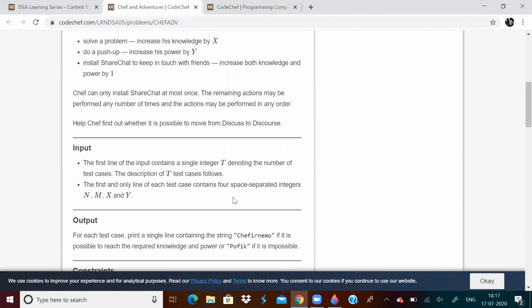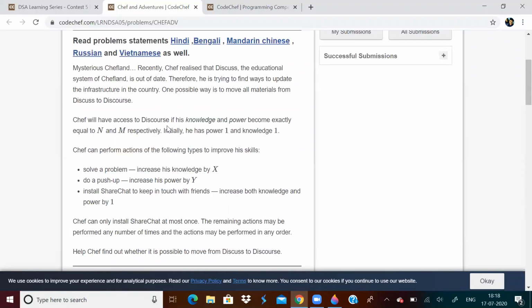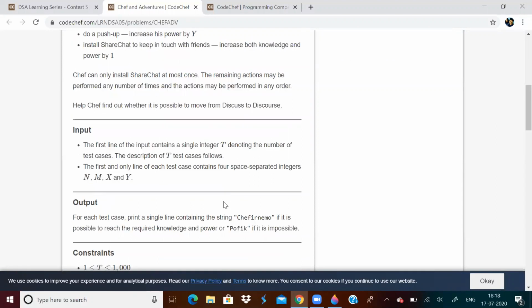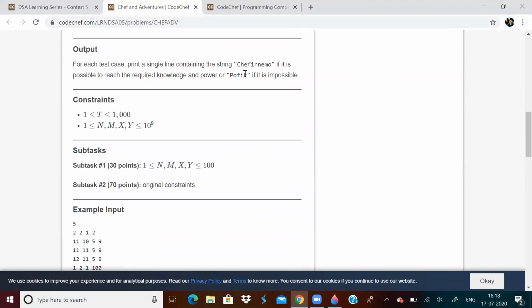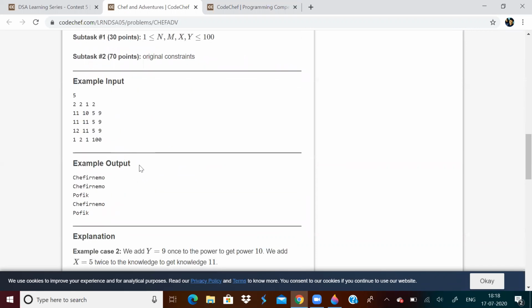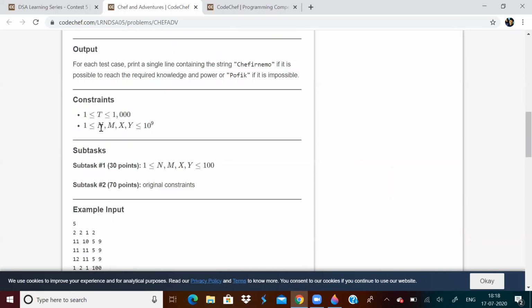So we need to find out if it is possible to move from discuss to discourse. That is, is it possible to make knowledge and power N and M respectively? Depending on that, we have to output one of these two strings. So let us discuss the test case examples. The input format is N M X Y.